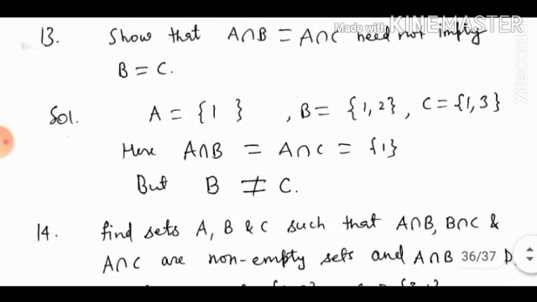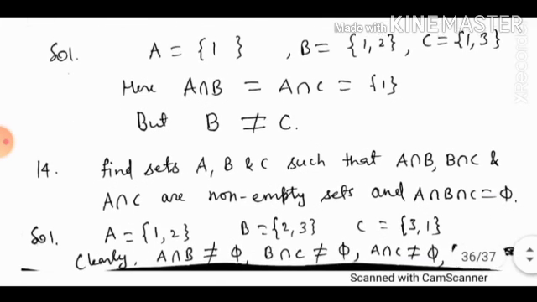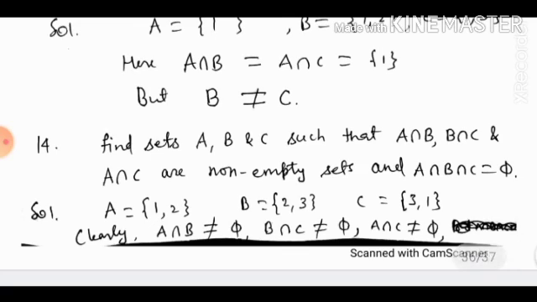Now find sets A, B and C such that A intersection B, B intersection C and A intersection C are non-empty sets and A intersection B intersection C is equal to the empty set. Let us take A {1, 2}, B {2, 3} and C {3, 1}. You can see A intersection B is {2}, B intersection C is {3} and A intersection C is {1}.